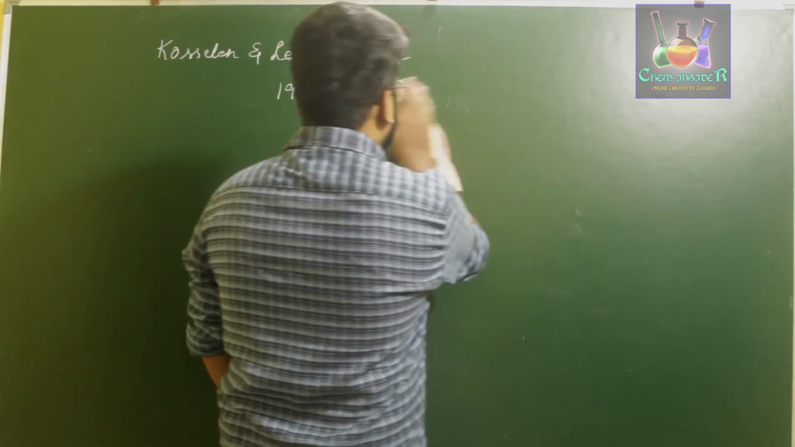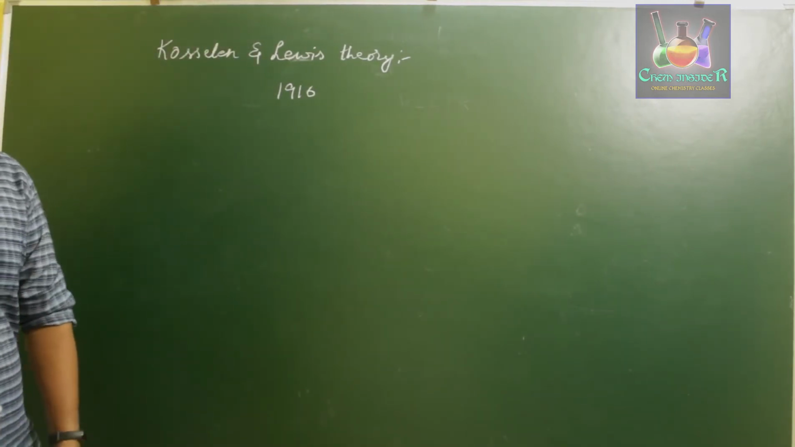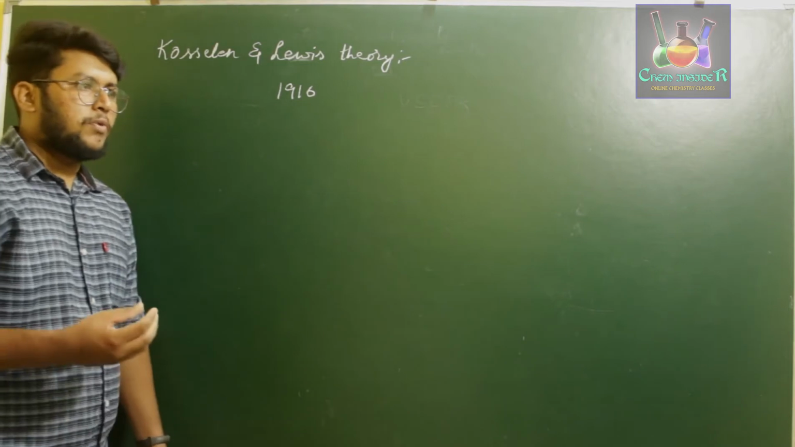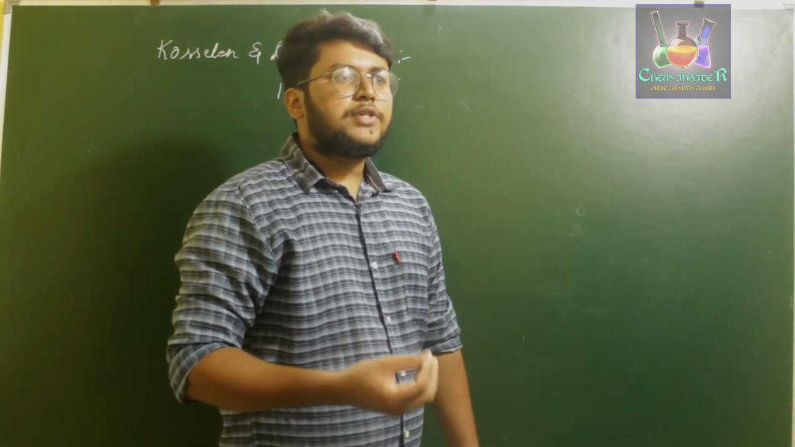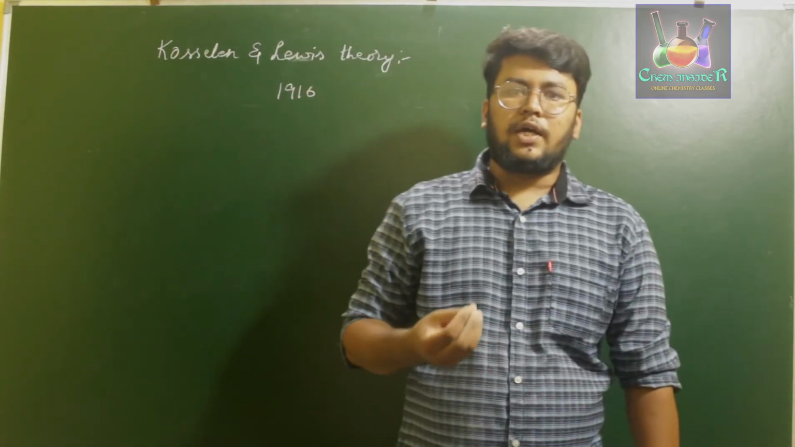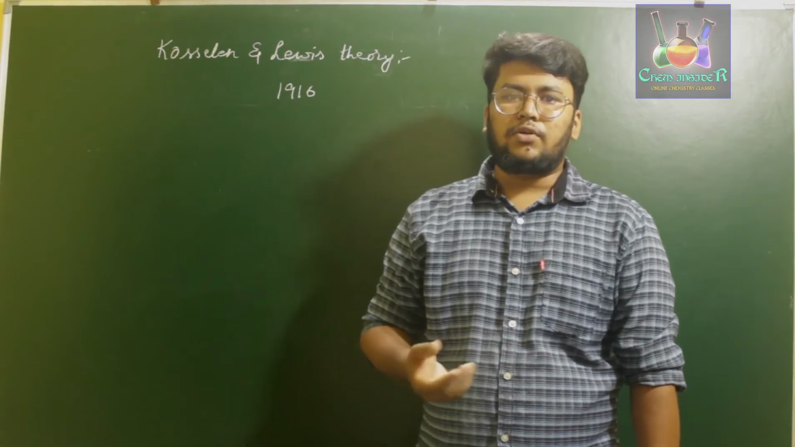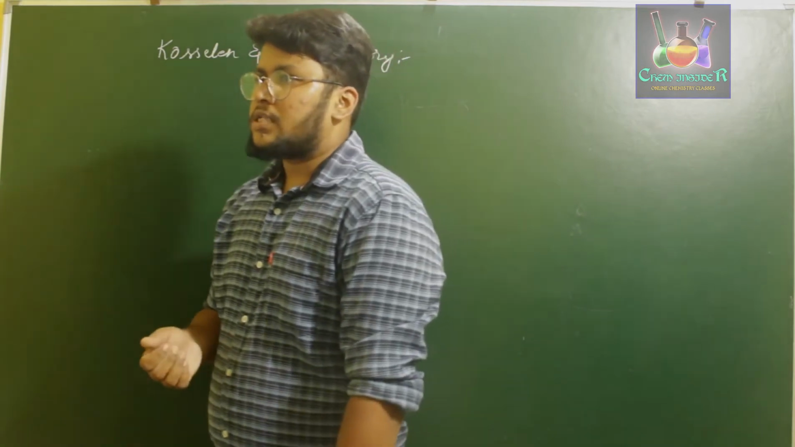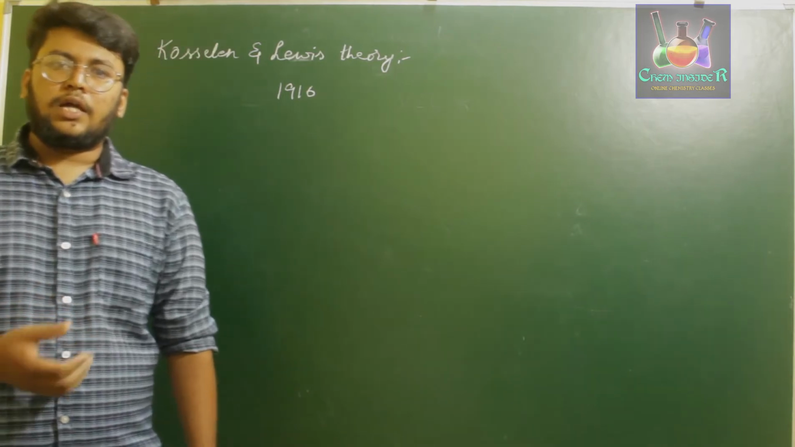The Kossel and Lewis theory was proposed by these two scientists in the year 1916, where Lewis first came across a proposition that whenever an atom has to form a molecule, it has to either obtain a certain amount of ionization enthalpy, or lose a certain amount of energy, that is nothing but the electron gain enthalpy. As we have discussed in the previous videos, an atom might lose an electron or an atom might gain an electron.